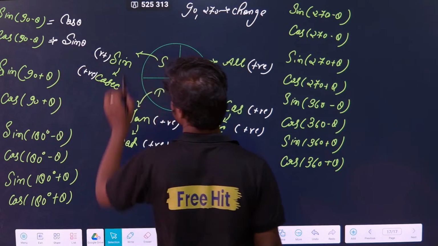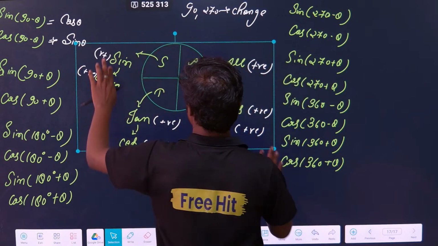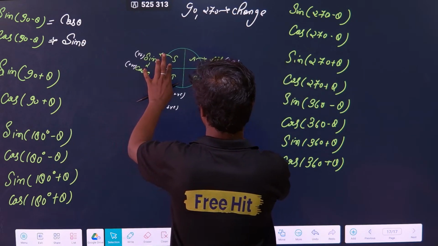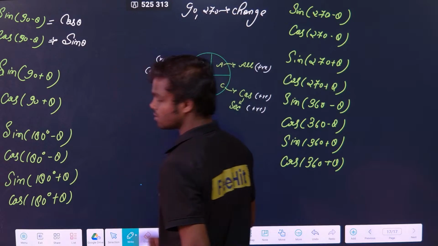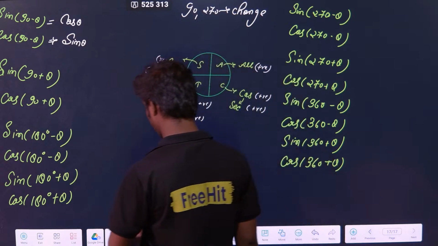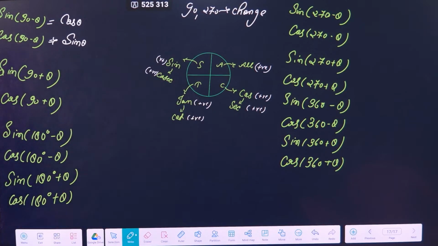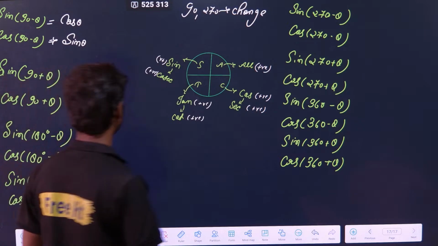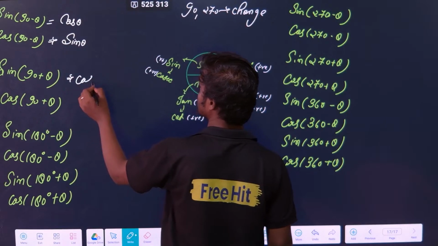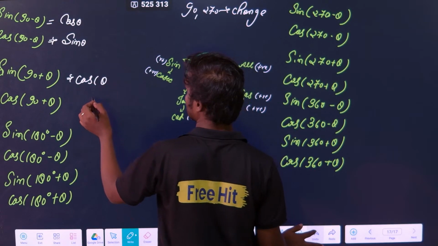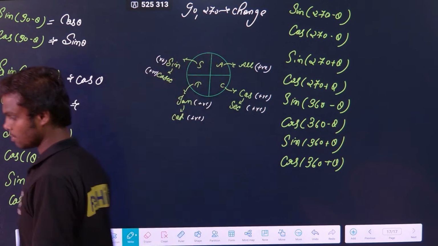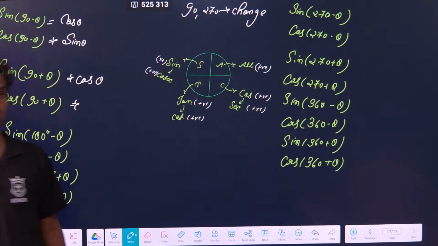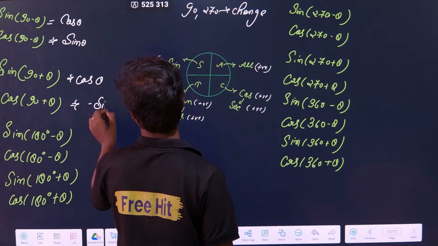Similarly here, let me do one thing. Similarly, sine 90 plus theta. If you understand the concept, write for sine 90 plus theta. 90 plus means second quadrant. In the second quadrant, sine is positive or negative? Positive, so the result will be positive. Cos theta. Similarly, cos 90 plus theta is second quadrant. Cos is positive or negative? Negative. So this will become minus sine theta.